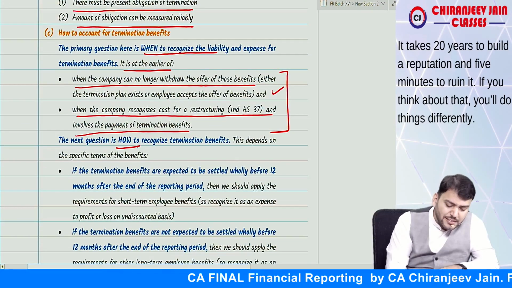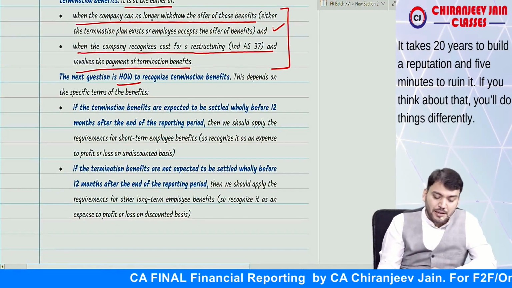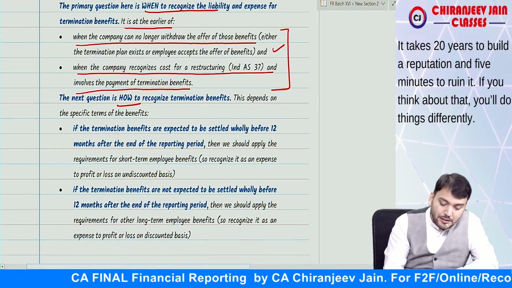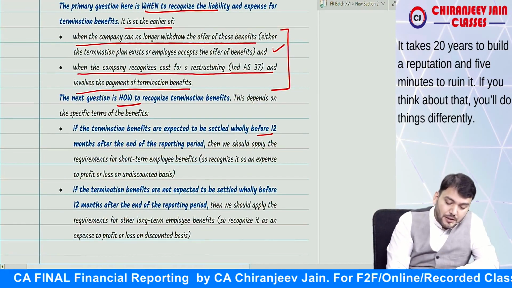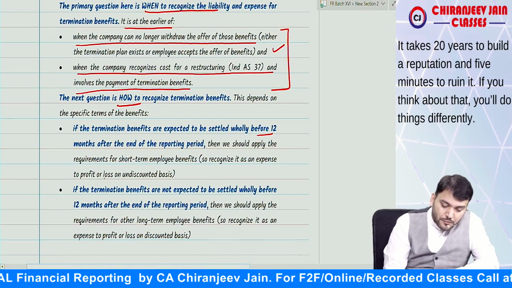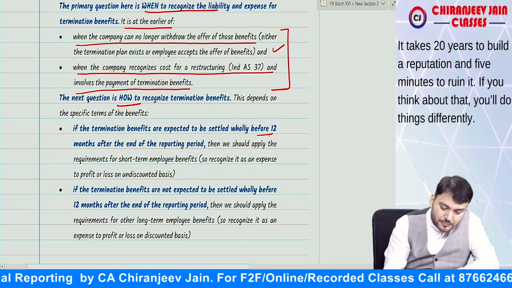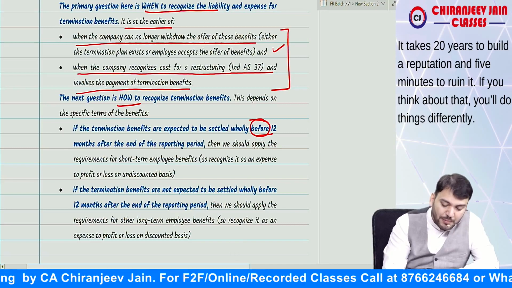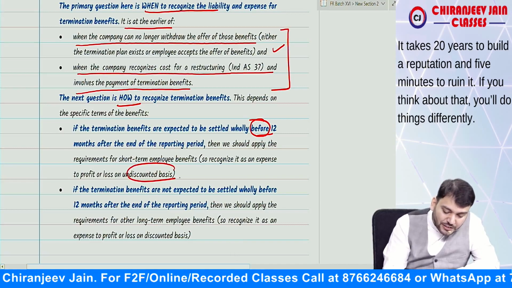Then how to recognize it will depend upon when it is payable. If it is payable within 12 months from the reporting date, wholly before 12 months, then it will be recognized at undiscounted amount.